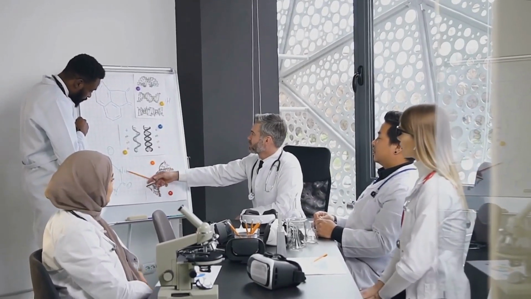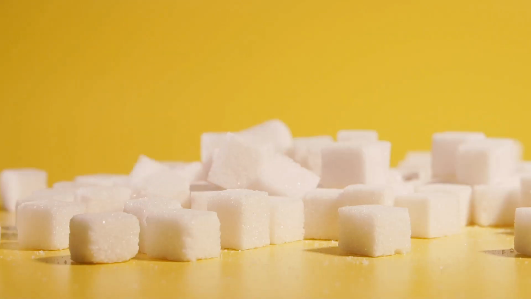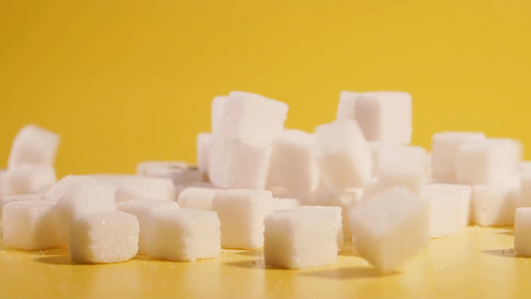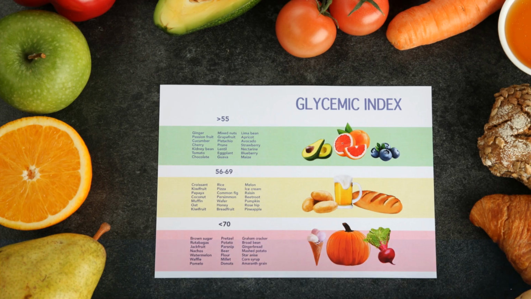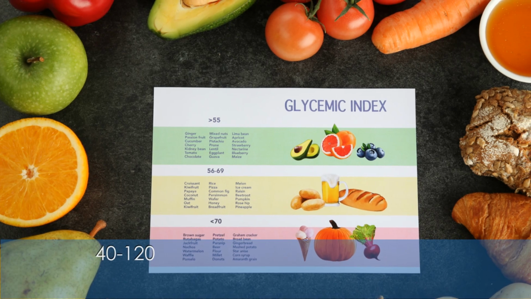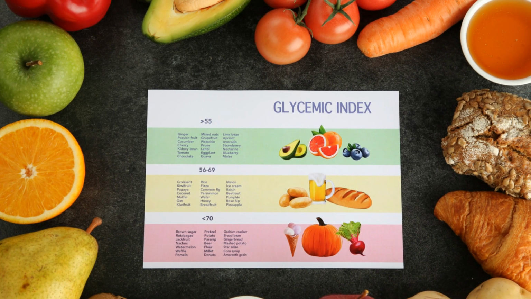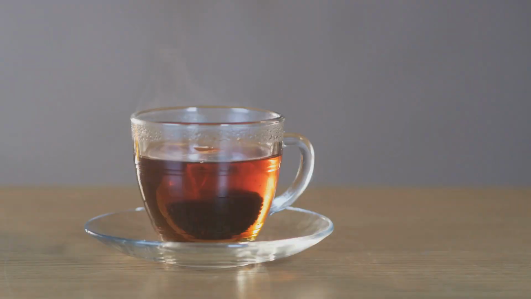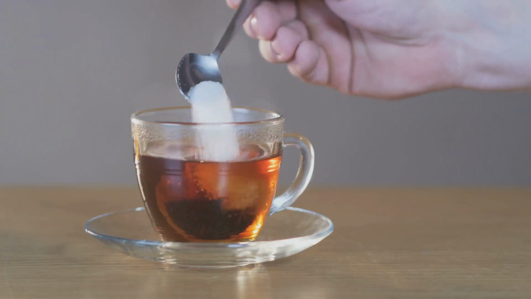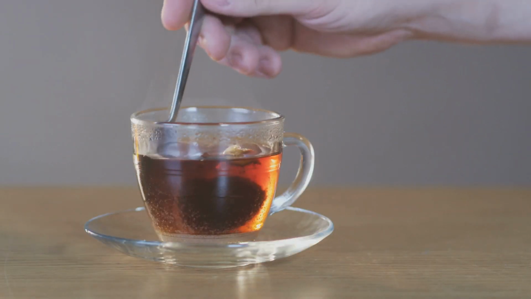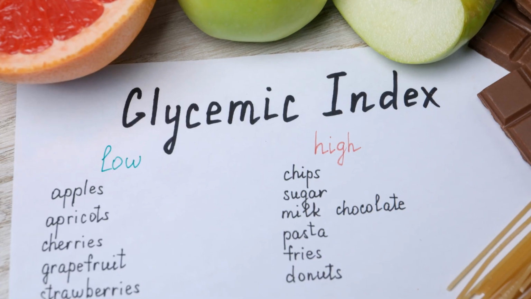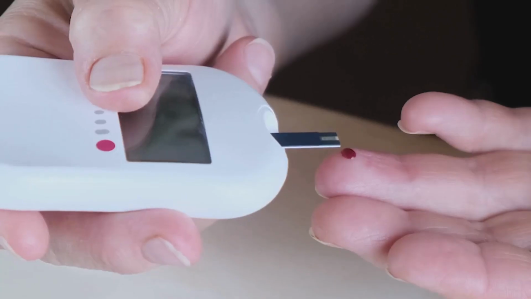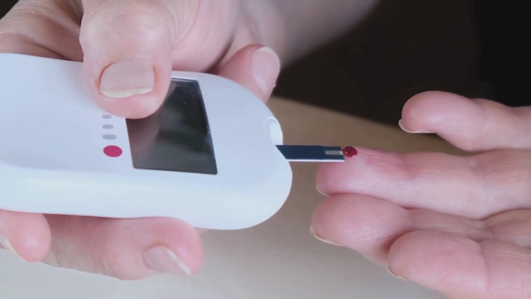What is the glycogenolysis rate? This term describes how quickly complex carbs turn into simple sugars, or glucose, and raise blood sugar. Foods are categorized by their glycemic index, which typically runs from about 40 to 120. Anything that tastes overtly sweet, like sugar, honey, and sugary drinks, plus items like bread, white rice, and pasta, all have a high glycemic index. They rapidly boost blood sugar and insulin release.